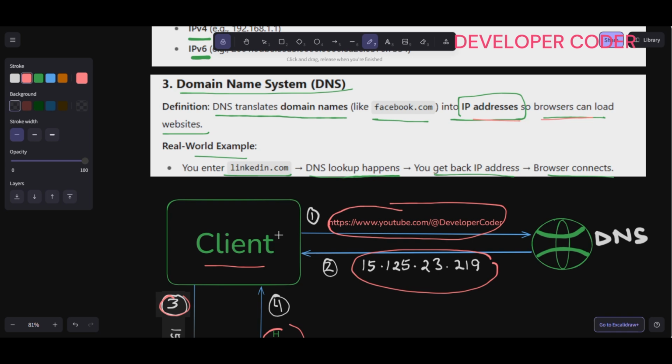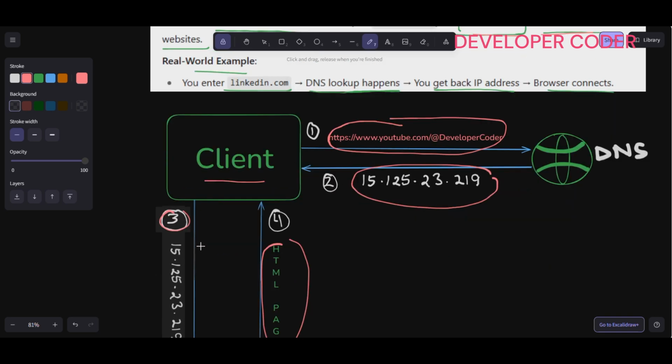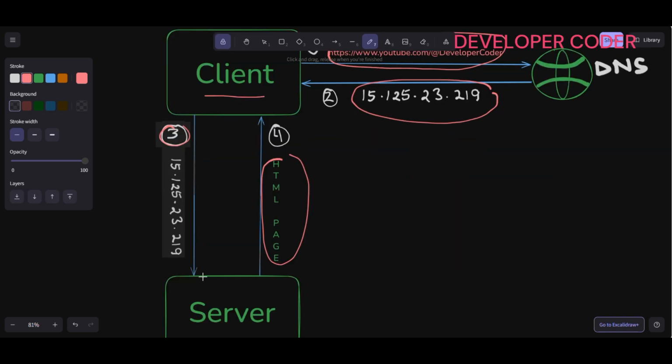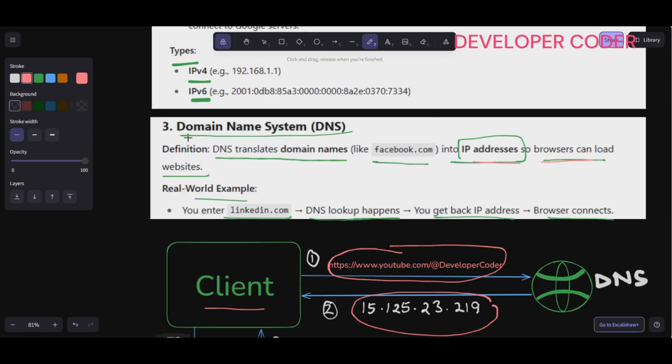First the client enters some request, which goes to DNS. From there we get the IP address, and with that IP address we get the response from the server. So this is nothing but your Domain Name System.